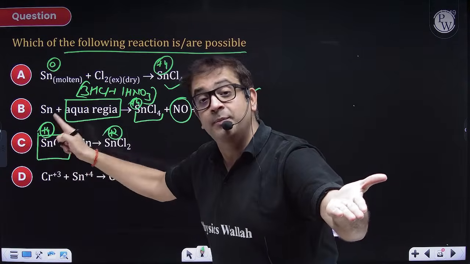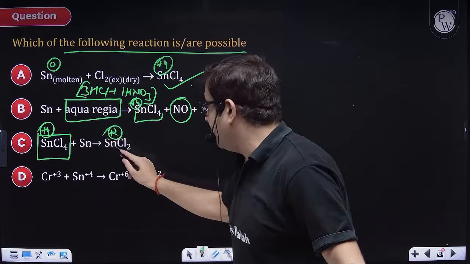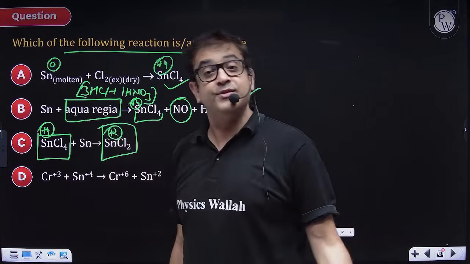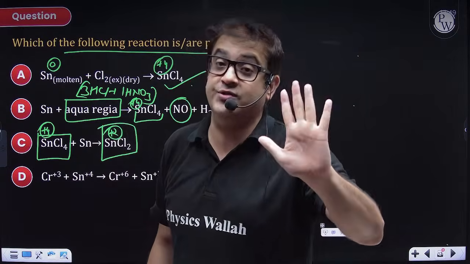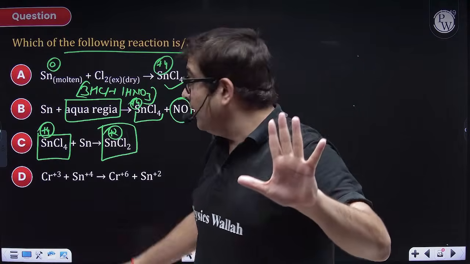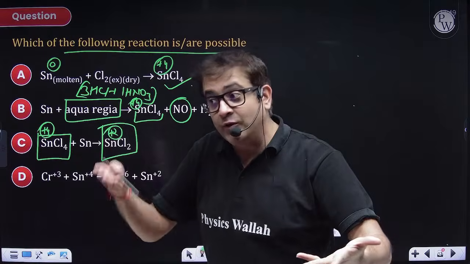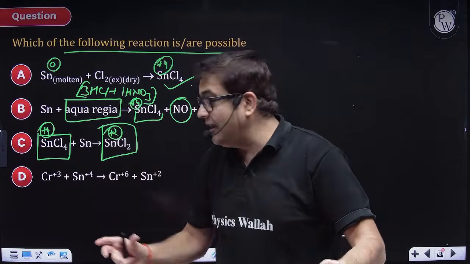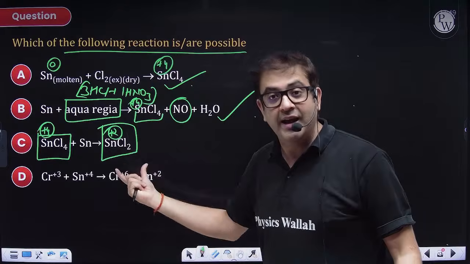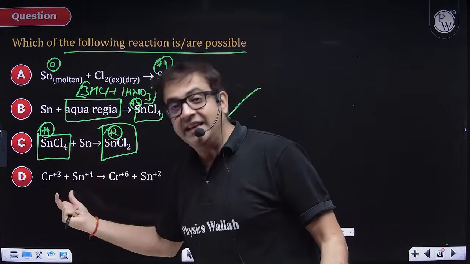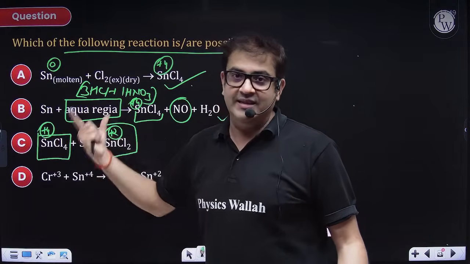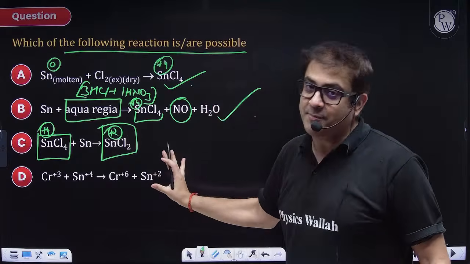So the percentage existence of Sn+2 will be increased. But yes, this is a forced reaction, and obviously the tin granules will keep getting used up, so you have to put them in again and again. So industrially SnCl2 is produced using tin granules with SnCl4, which forces the production of SnCl2.